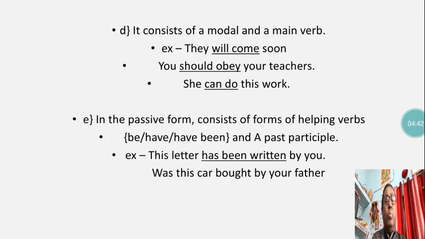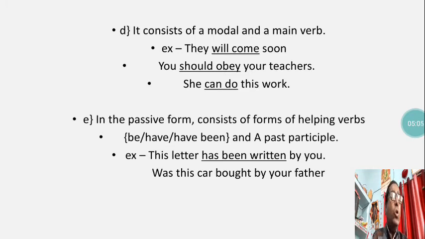We have some more forms. It consists of a modal and a main verb. Modals, you have studied: will, shall, can, could, may, might, etc. Through examples, let us see. They will come soon. Will come is the verb phrase. You should obey your parents, teachers.